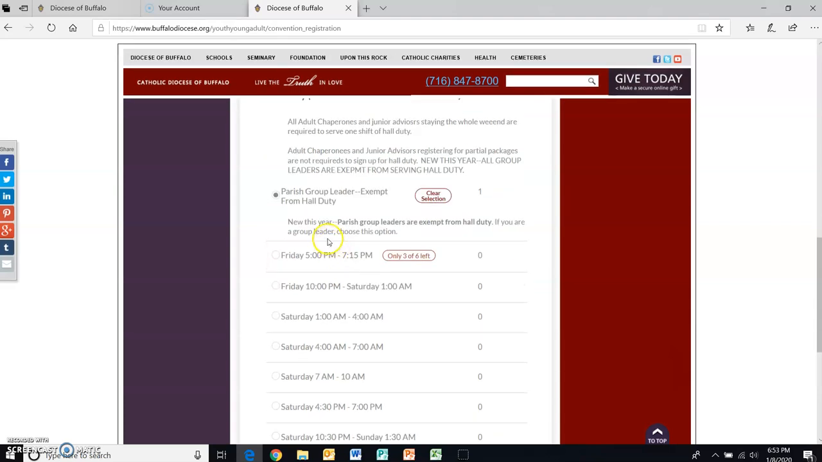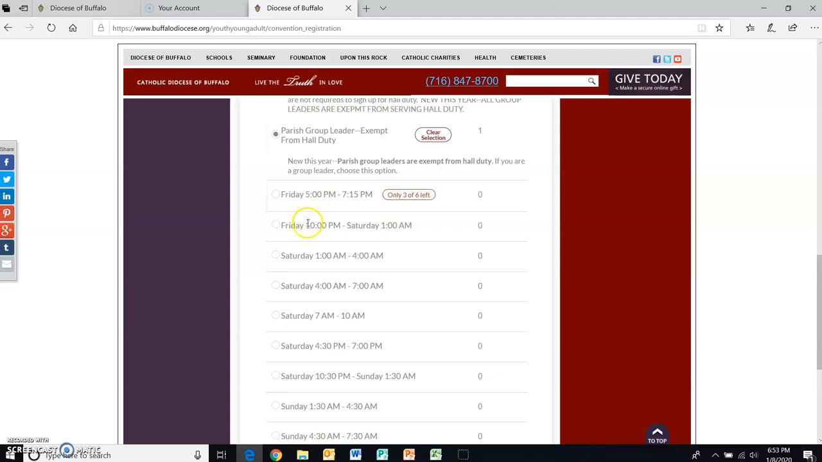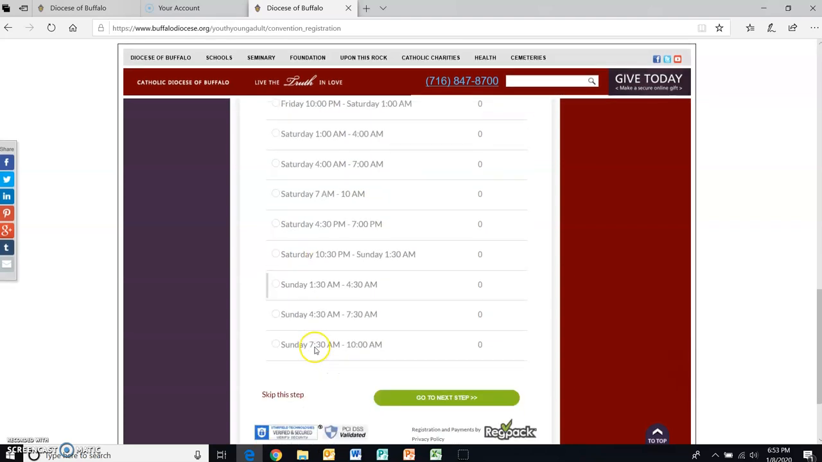But you'll see that if he was an adult chaperone or a junior advisor, he would have these other options to choose from. And you can see here's an example. It will tell you how many shifts might be left and which shifts are available. If a shift doesn't have any availability, it'll be closed out and you wouldn't be able to sign up for it. So I just wanted to show you that this page is a little bit different for adults.